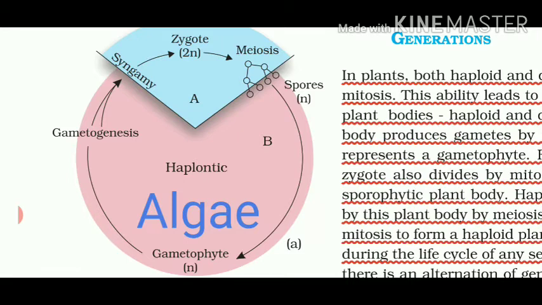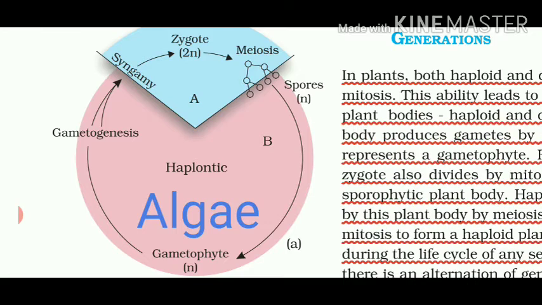What will happen? Zygote will form. Then the zygote will undergo meiosis directly. Look students, the zygote has not given rise to any sporophyte in algae. It usually divides by reductional division. So many spores are formed. Spores are also haploid. Then spores will turn into gametophyte with the help of mitosis again.